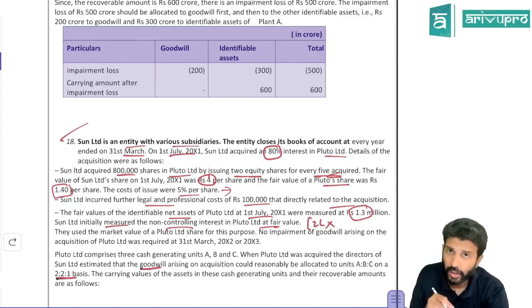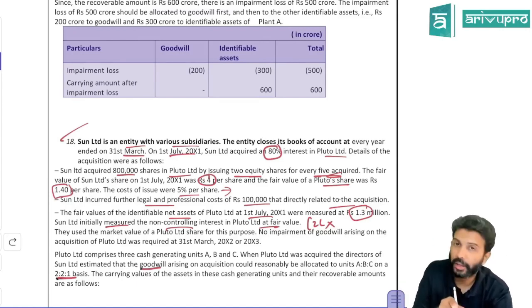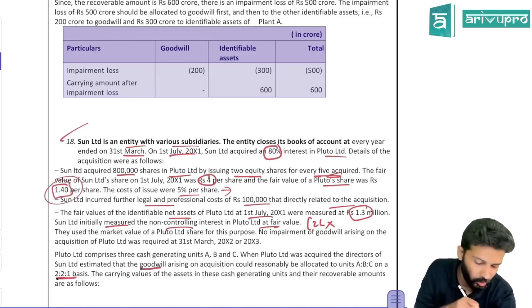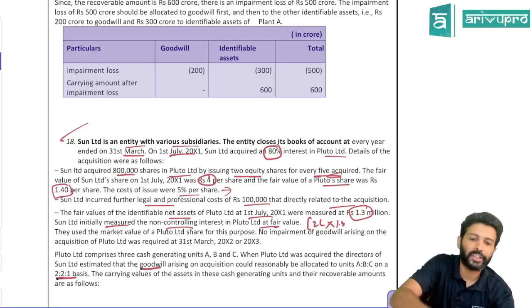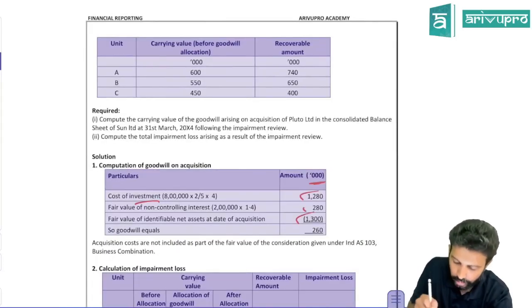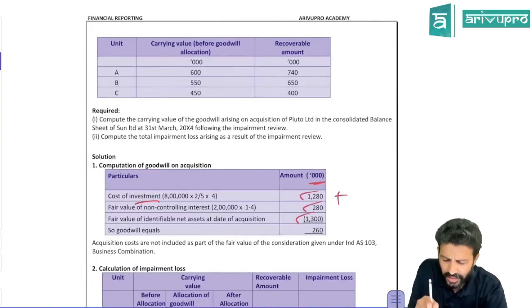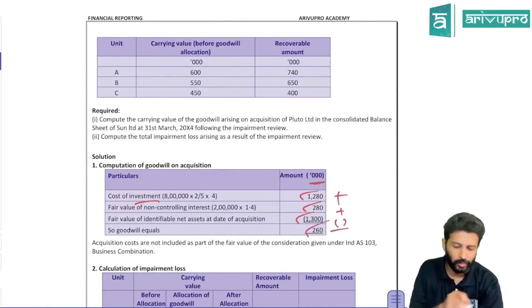And what is the fair value of 1 share of the subsidiary company? The subsidiary company here is Pluto. Pluto's 1 share value they have given as 1.4. NCI owns 2 lakh shares and the value of 1 share is 1.4. So NCI's value is 2 lakh 80,000. So take PC, add NCI and deduct net assets, you will get a goodwill of 2 lakh 60,000.